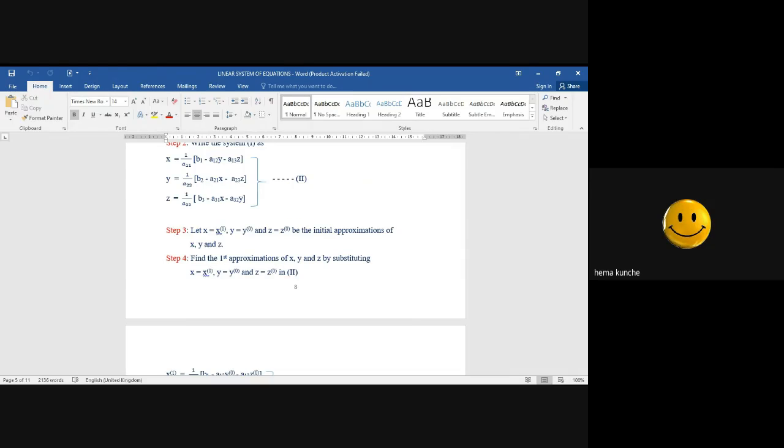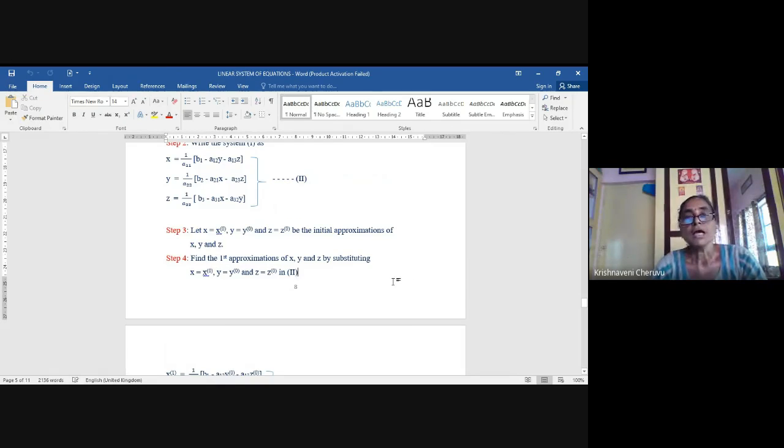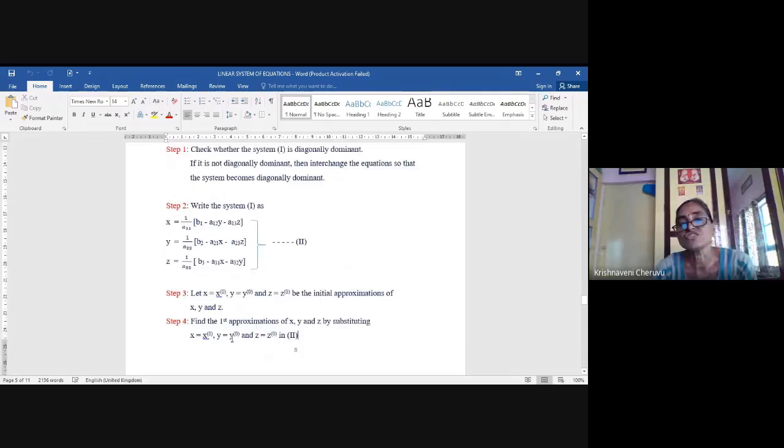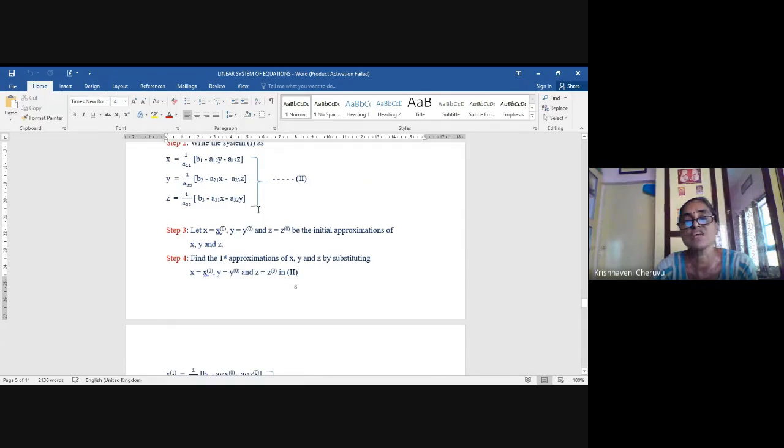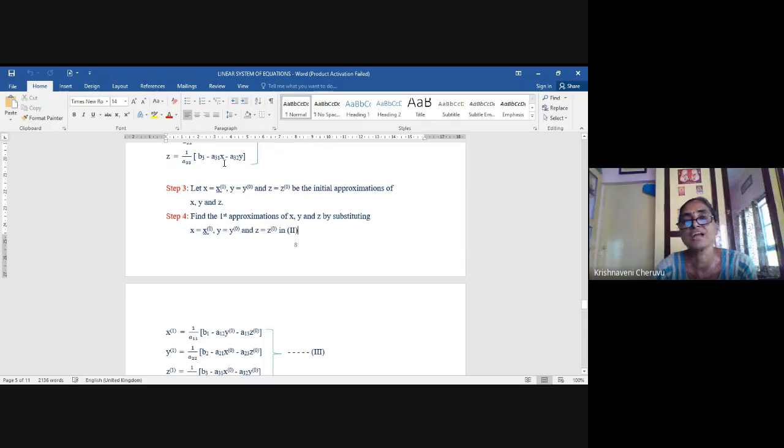Yes, ma'am. Okay. Now see, we are finding out the first approximate values of x, y, z, girls. What you have to do here is, in place of y, z, you put y bracket 0, z bracket 0 to get x bracket 1. In place of x and z here, you put x bracket 0, z bracket 0 to get y bracket 1. And from this last equation, you put for x, x bracket 0, y, y bracket 0 to get z bracket 1.